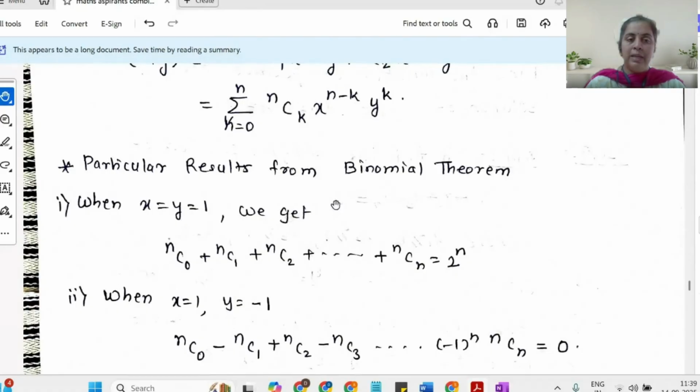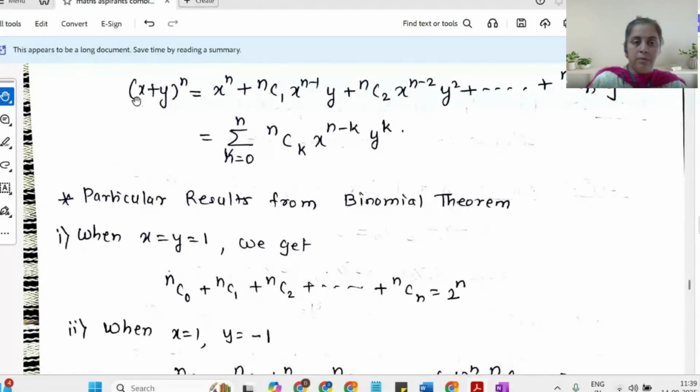So when x is equal to 1 and y is equal to 1, just put x and y equal to 1. Your binomial statement will change to nC0 plus nC1 plus nC2 plus up to nCn equal to 2 raised to n, since 1 plus 1 raised to n is 2 raised to n.